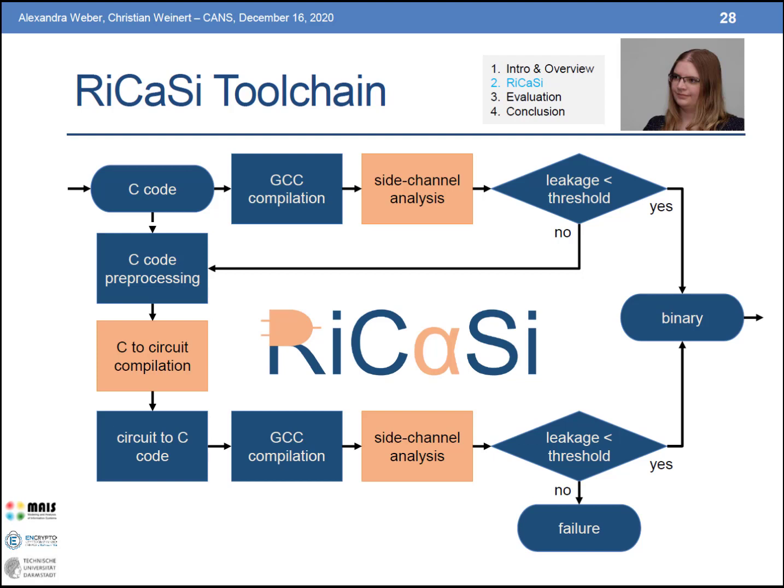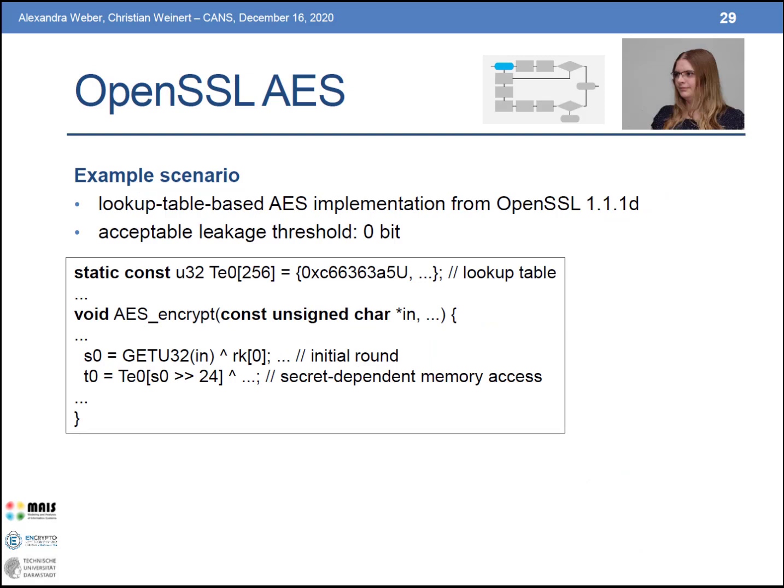So with RiCaSi, we now have an implementation of our approach for circuit compilation guided and secured by program analysis to achieve executables that are secure with respect to cache side channels in a rigorous way with security guarantees, but also in a selective way that only applies the mitigation where necessary. I will now walk you through the RiCaSi toolchain at a concrete example.